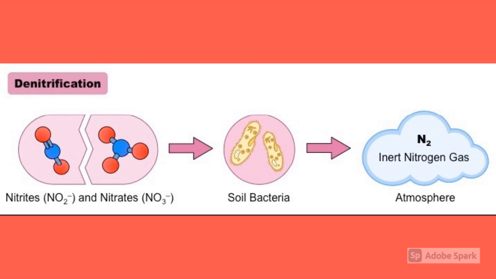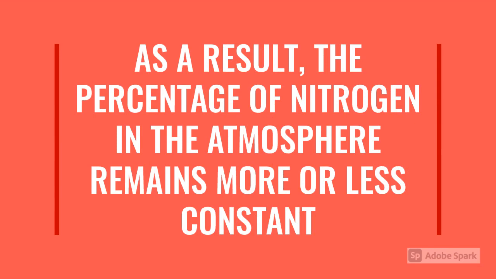Now further, these nitrates and nitrites are turned into nitrogen gas, which will be released back to the atmosphere. As a result, the percentage of nitrogen in the atmosphere remains more or less constant. It is always constant. So that's why the percentage of nitrogen never decreases or increases.